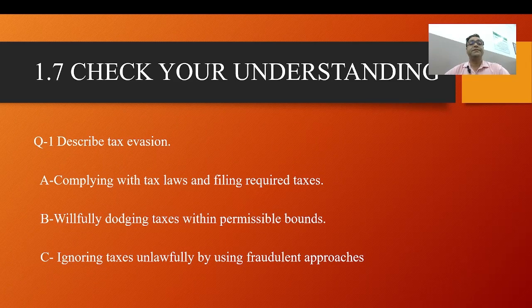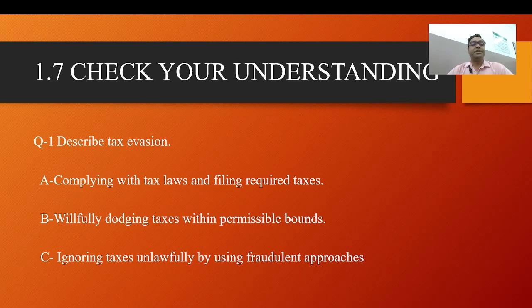First question: describe tax evasion. Here are three options; which is the right option? First is complying with the tax laws and filing required taxes. Number two is willfully reducing taxes within permissible bounds. And the last is ignoring taxes unlawfully by using a prudent approach.